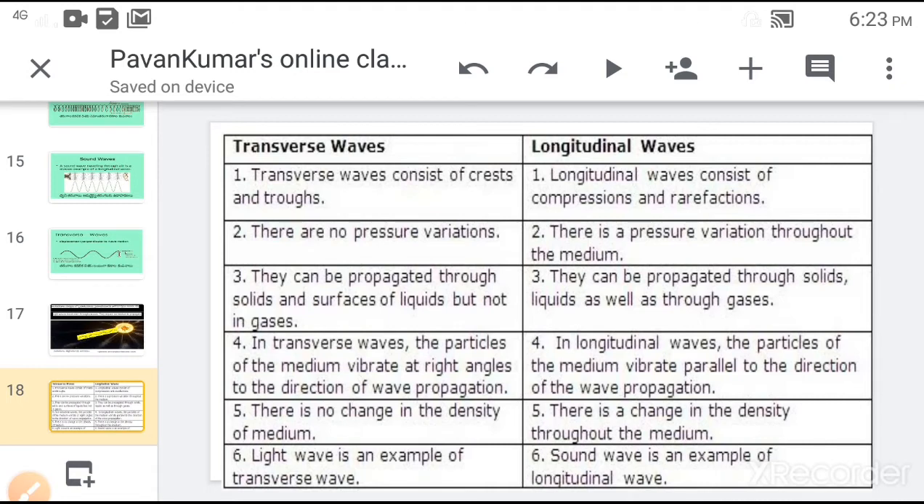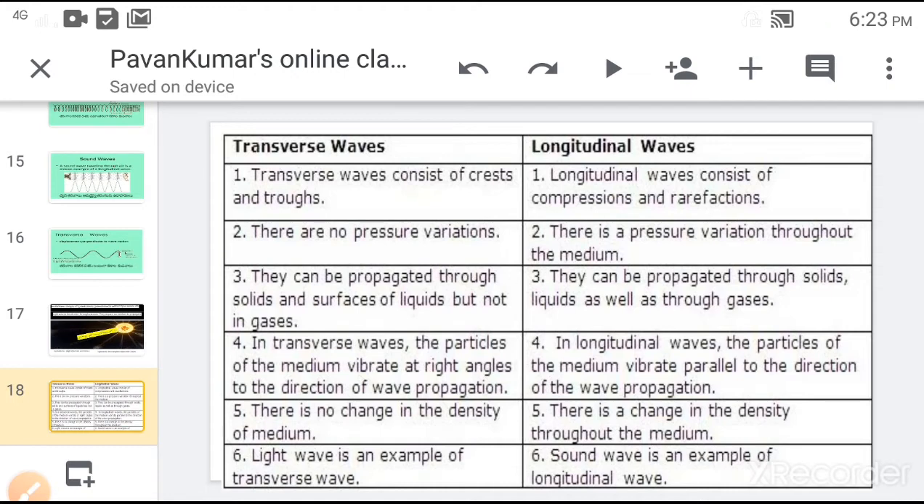In case of transverse waves, there is no pressure variation, but in the case of longitudinal waves, there is a pressure variation throughout the medium. Transverse waves can propagate through solids and on the surfaces of liquids, but cannot propagate through gases. In the case of longitudinal waves, the waves can propagate through solids, liquids as well as gases.